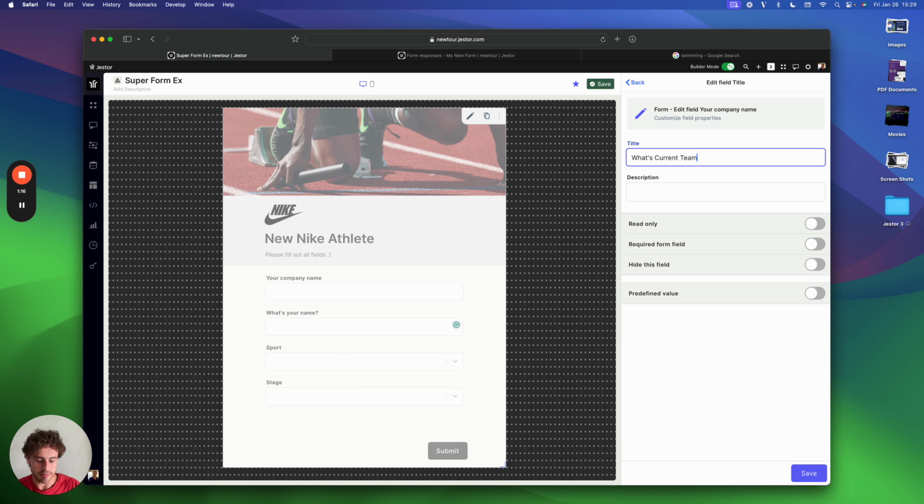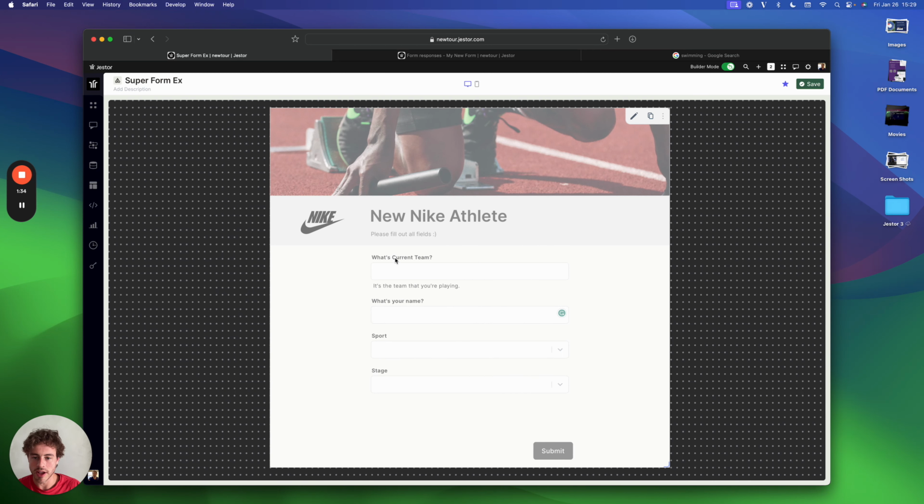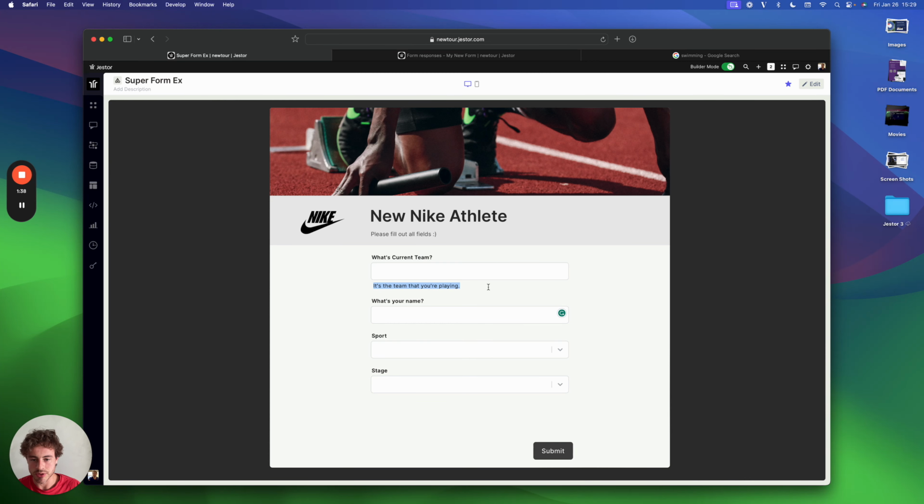What's your current team? It's the team that you are playing. And I will not change this for now. I'll show you in a bit. I will just change here. So now I have a title and also a description for my field.